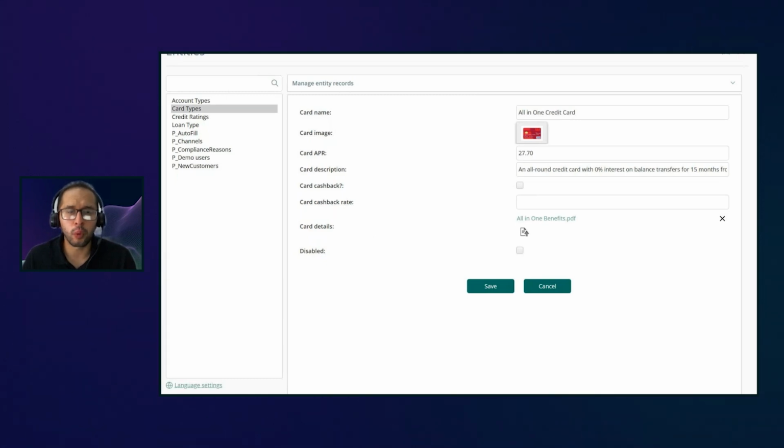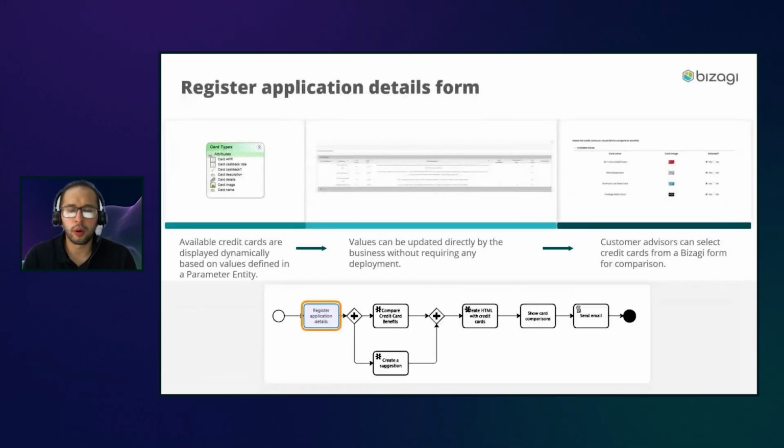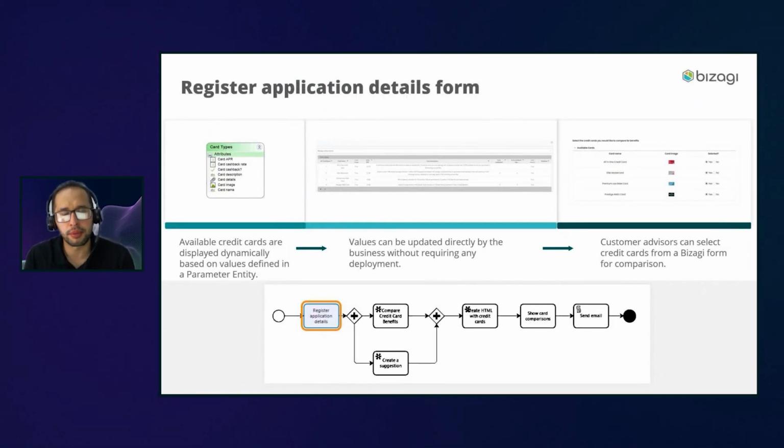Because here is where we then combine the details of our agent. So David, complete this task. Perfect, it's done. Dynamically, I am showing the information from a parameter entity. One of the great advantages is that if tomorrow the company decides not to offer the Elite Master card anymore, you go to your parameter entities management setting, disable that value, include a new one, and you can be completely sure that every time David goes into that activity, he is going to see exactly what is being offered at that time.